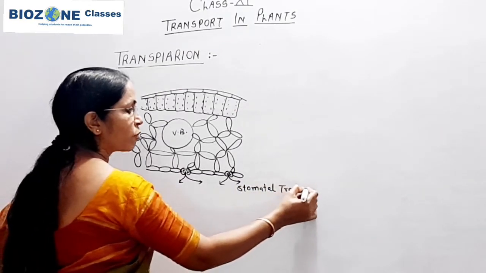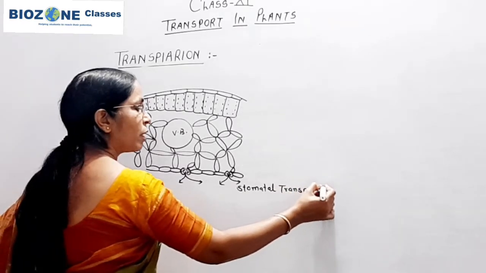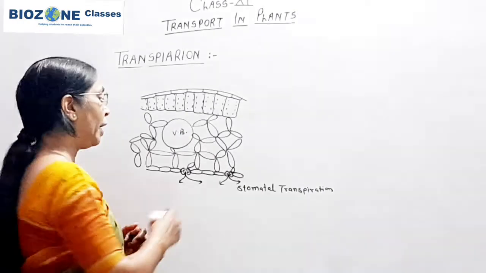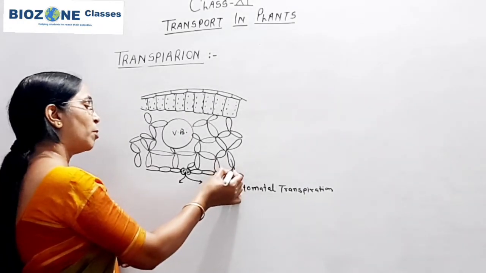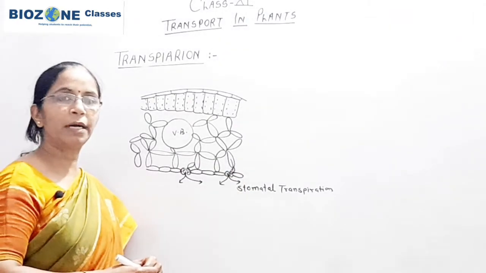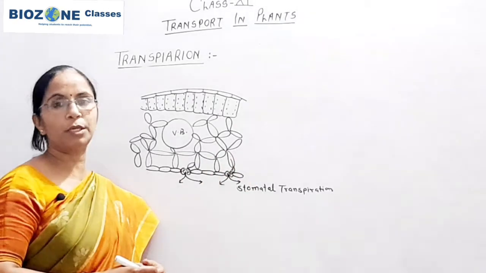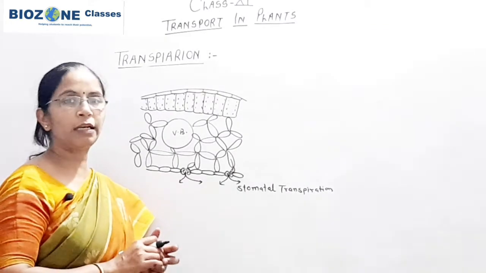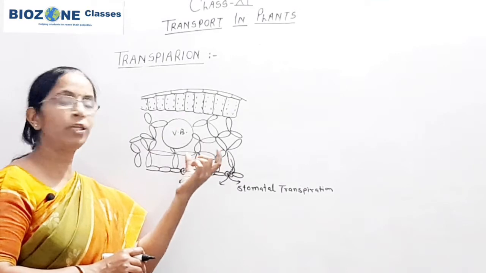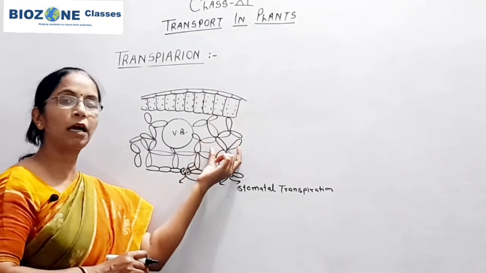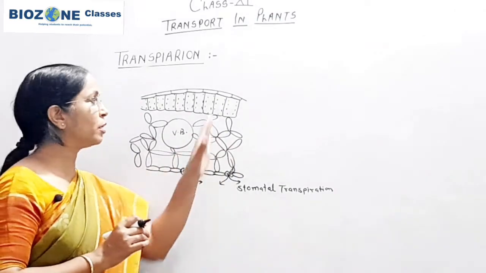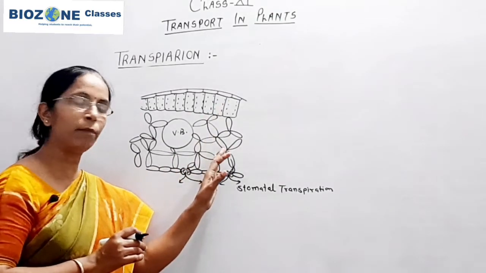Because of stomatal transpiration, the guard cells of the stomata become deficient in water, and thus they start to absorb water from the surrounding spongy parenchyma cells or from the surrounding mesophyll cells. In dicot, mesophyll is differentiated into palisade parenchyma and spongy parenchyma, whereas in monocot this differentiation is not available.